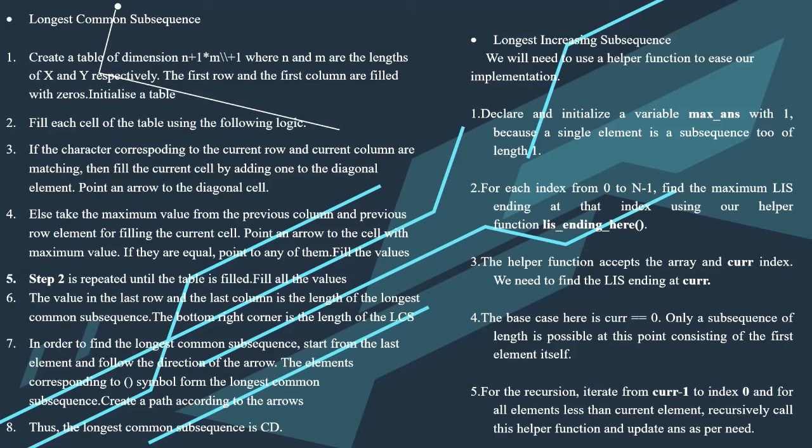For each index from 0 to n-1, find the maximum LIS ending at that index using our helper function LIS ending here. The helper function accepts the array and cur index. We need to find the LIS ending at cur. The base case here is cur equals 0, where the only subsequence is of length 1, consisting of the first element itself.